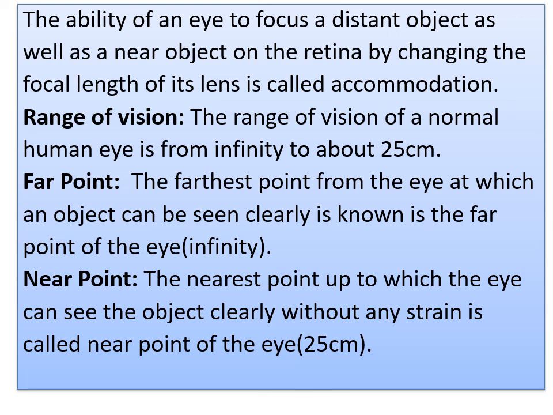The far point of a normal human eye is at infinity; we can say it is at a very large distance. The nearest point up to which the eye can see an object clearly without any strain is called the near point of the eye. The near point of a normal human eye is at a distance of 25 centimeters from the eye.